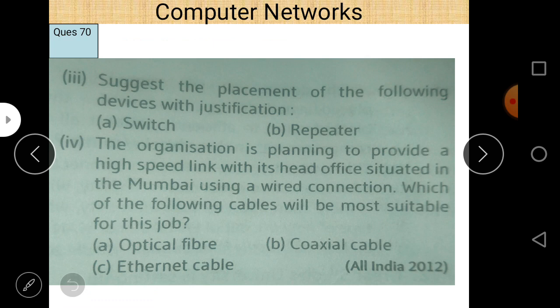Which of the following cables will be the most suitable? Optical fiber is the best. So we use optical fiber cable, as optical fiber cable has the maximum transmission speed.